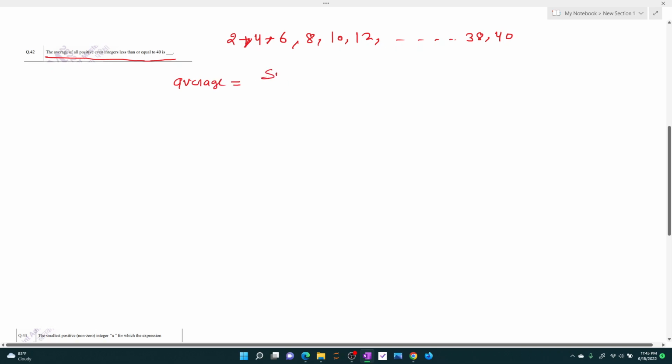Average simply means the sum of all the values divided by the total number of values.